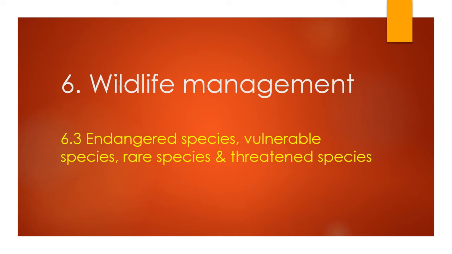So in today's lecture, we are going to discuss the categorization of species: endangered species, vulnerable species, rare species and threatened species. All the information about these species is stored in the Red Data Book, and the Red Data Book is maintained by the IUCN. IUCN means the International Union for Conservation of Nature and Natural Resources. These species are categorized according to their number.